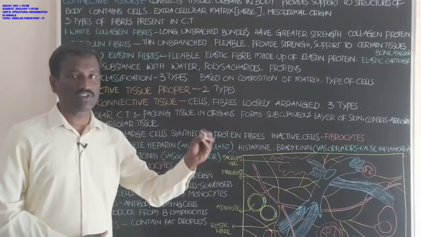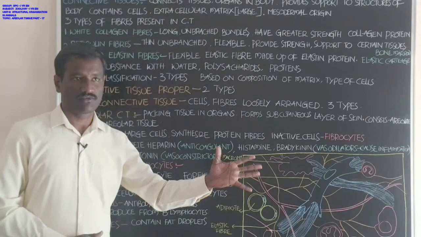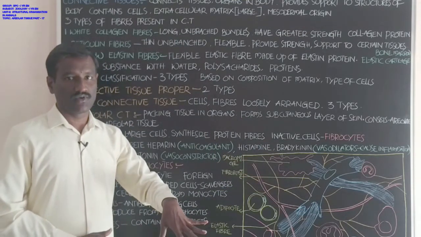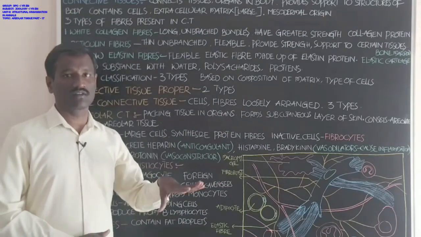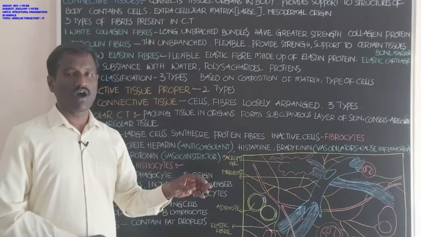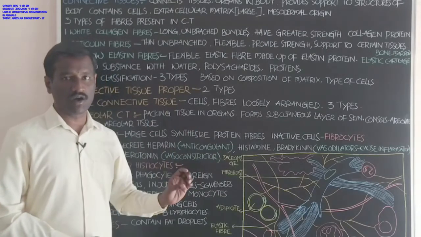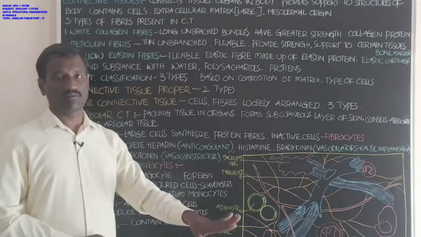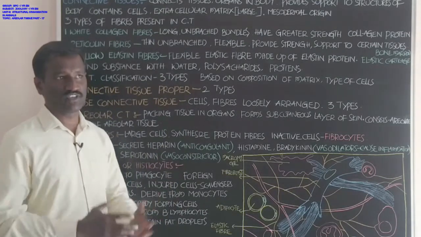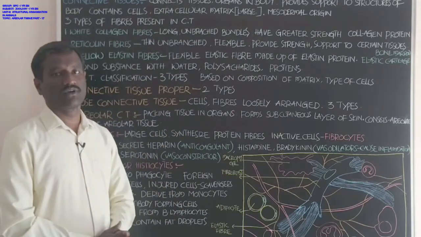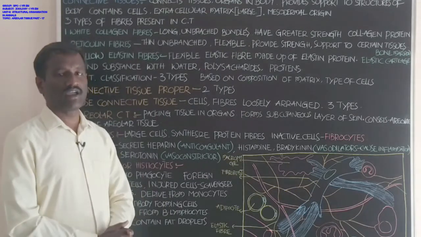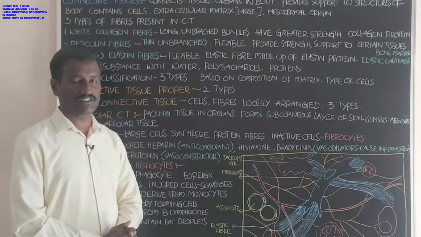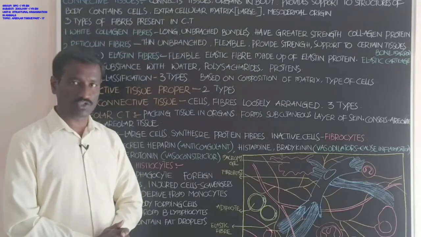Any particles from outside that enter the body, any microorganisms that enter the body, or injured cells and dead cells in the body are phagocytosed, engulfed by these cells. Hence these are also called scavengers in the connective tissue.